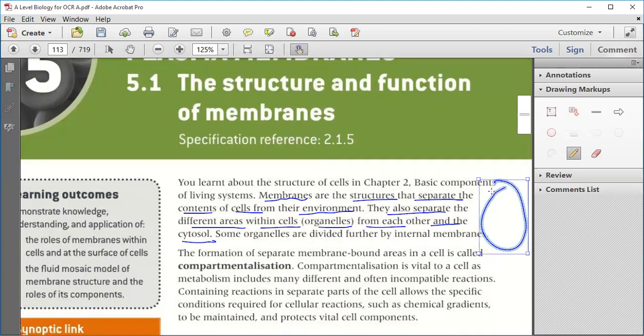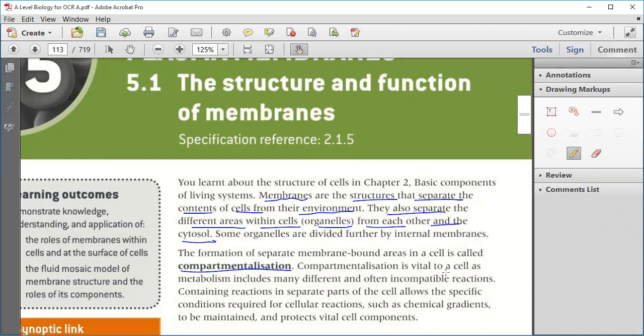Some organelles are divided further by internal membrane, but some do not divide. Got it? The formation of separate membrane-bound areas in a cell is known as compartmentalization.